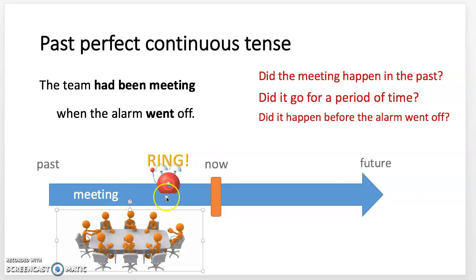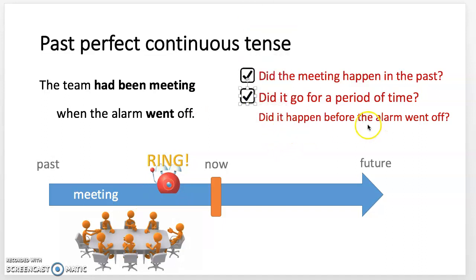Okay? So, when you choose to use the past perfect continuous tense, you may try to ask yourself 3 questions. Number 1, did the meeting happen in the past? Definitely, according to the timeline, it's just there. So that's definitely a yes. Did it go for a period of time? Yes, it was right there, including the time when the alarm rang. Okay, so we'll put a tick for that.